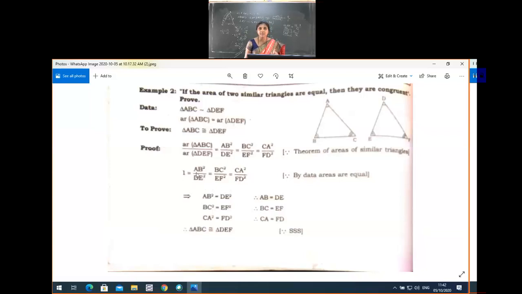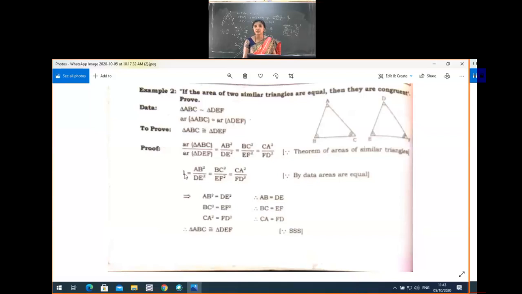So 1 is equal to AB square by DE square; when DE square goes to the other side, what happens? AB square is equal to 1 into DE square, that is AB square is equal to DE square. Yes, AB square is equal to DE square, in the sense AB is equal to DE, no? For example, 2 squared is 4 and 2 squared is 4. So if the squares are equal, their roots must also be equal. AB square is equal to DE square, so AB is equal to DE.